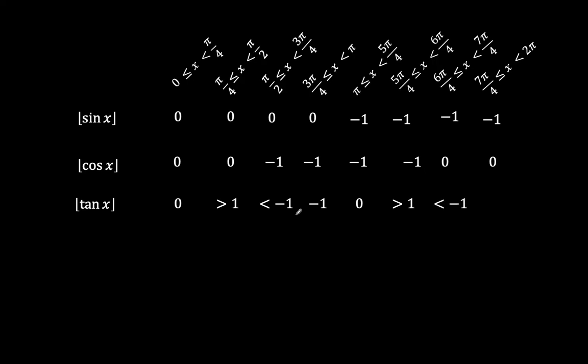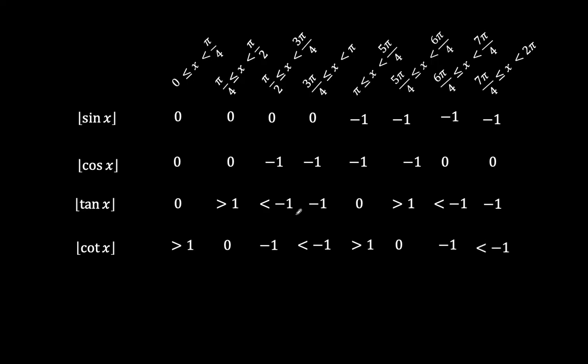And then from 6 pi over 4, we have it coming from negative infinity, and so it's less than -1. And then between 7 pi over 4 and 2 pi, it crosses -1 but not 0. So in that entire regime, we have it to be -1. The same thing we do for cotangent x. And this is what we get.